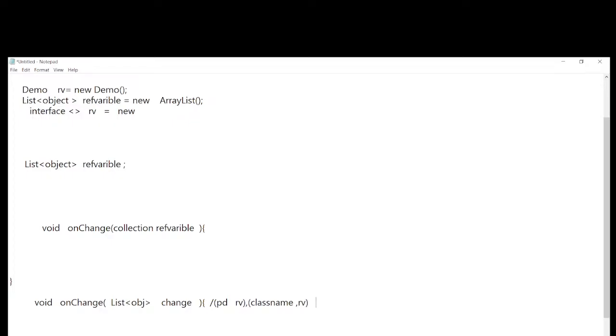This is one case, collection comma reference variable. In future classes you can deal with this. In the place of list it might be class name or reference variable. Sorry.